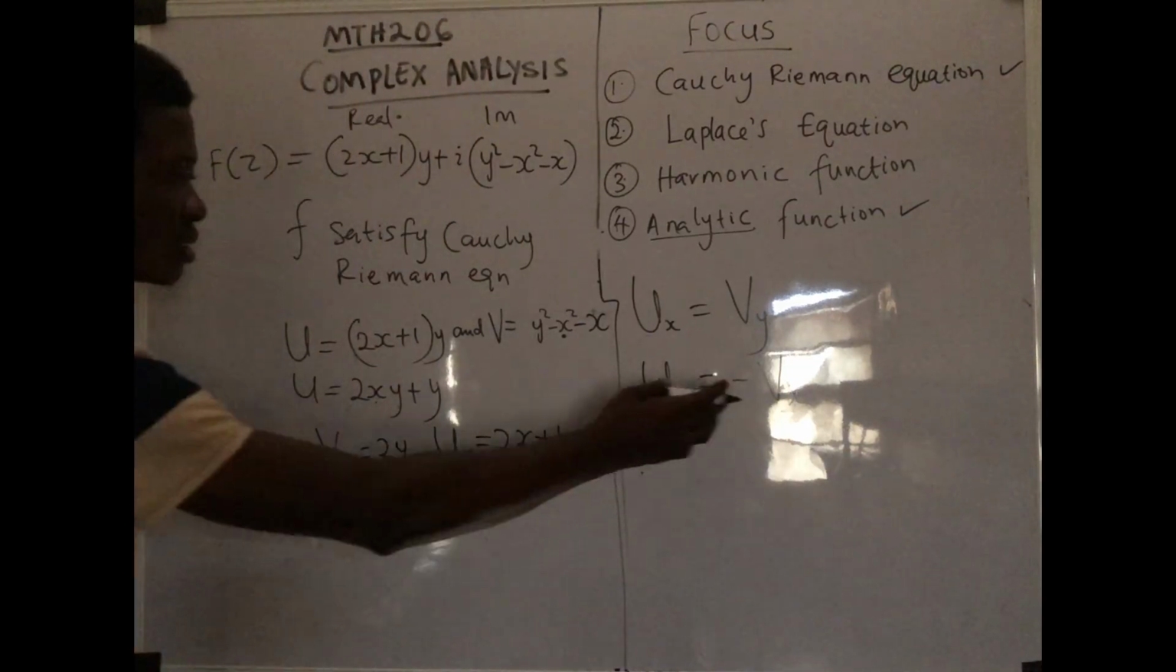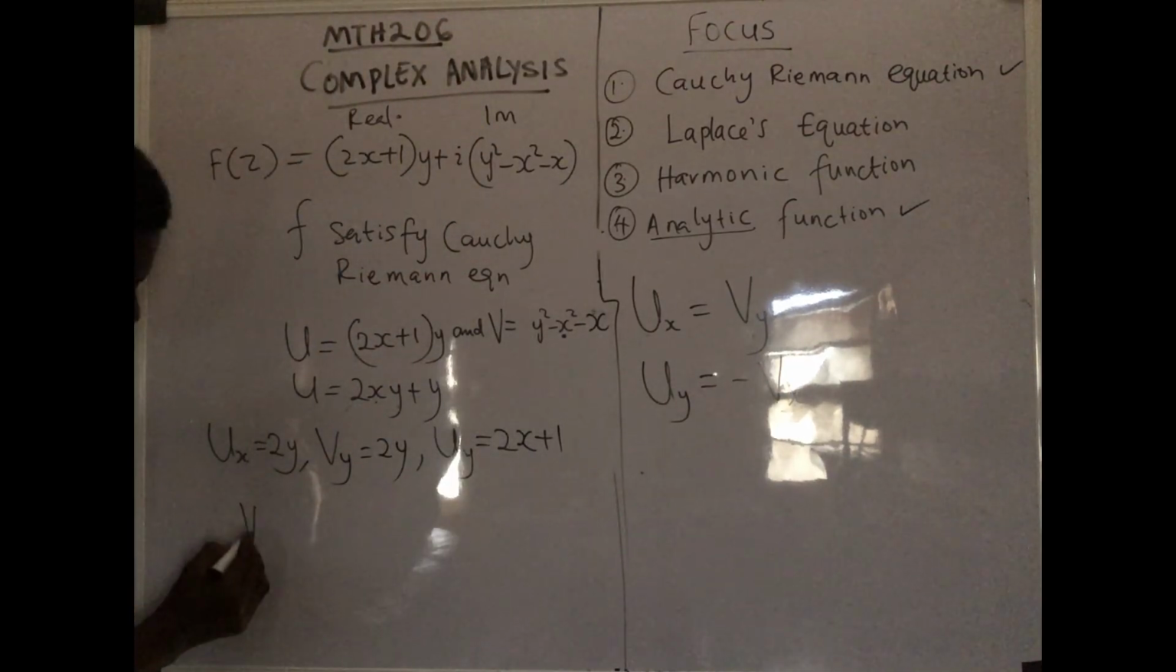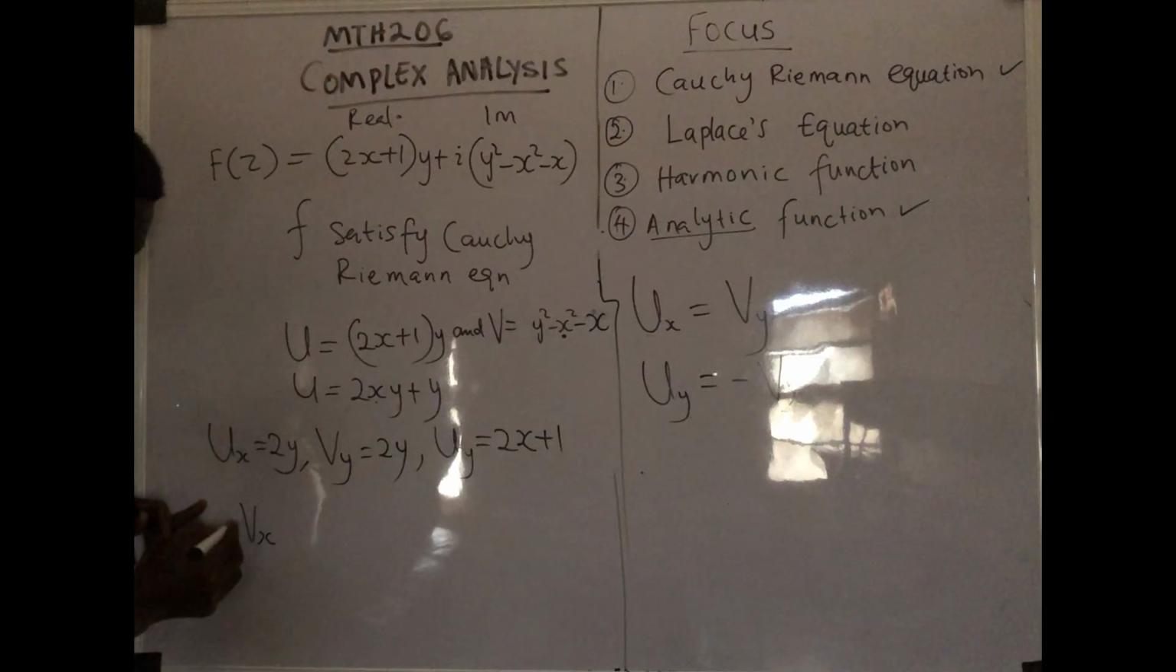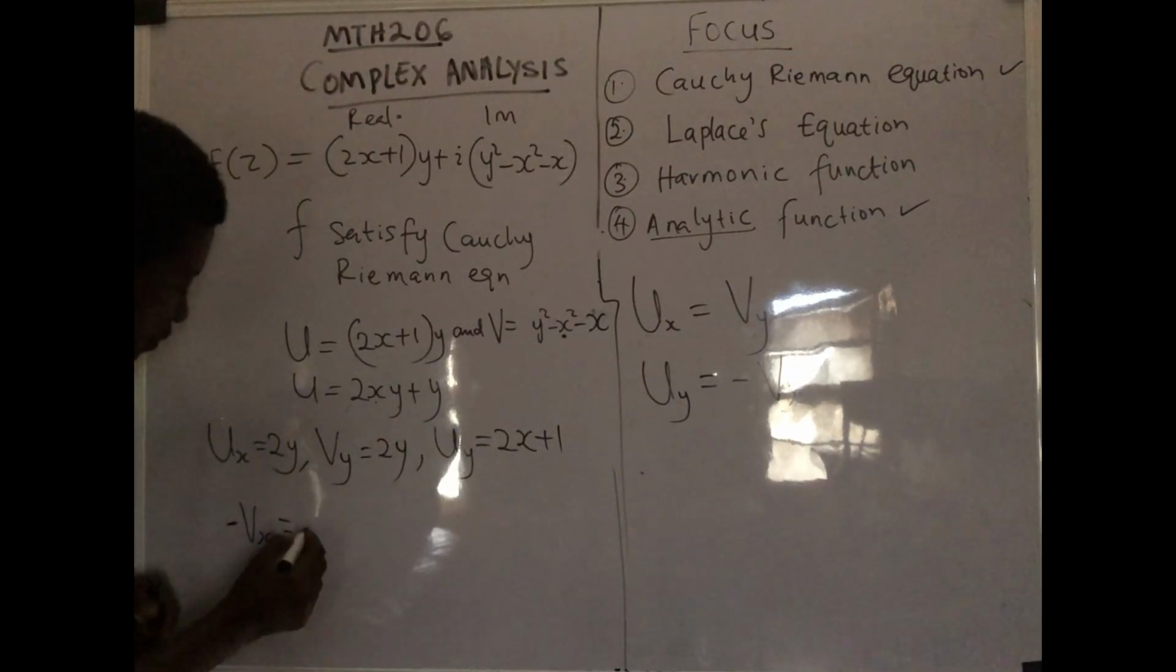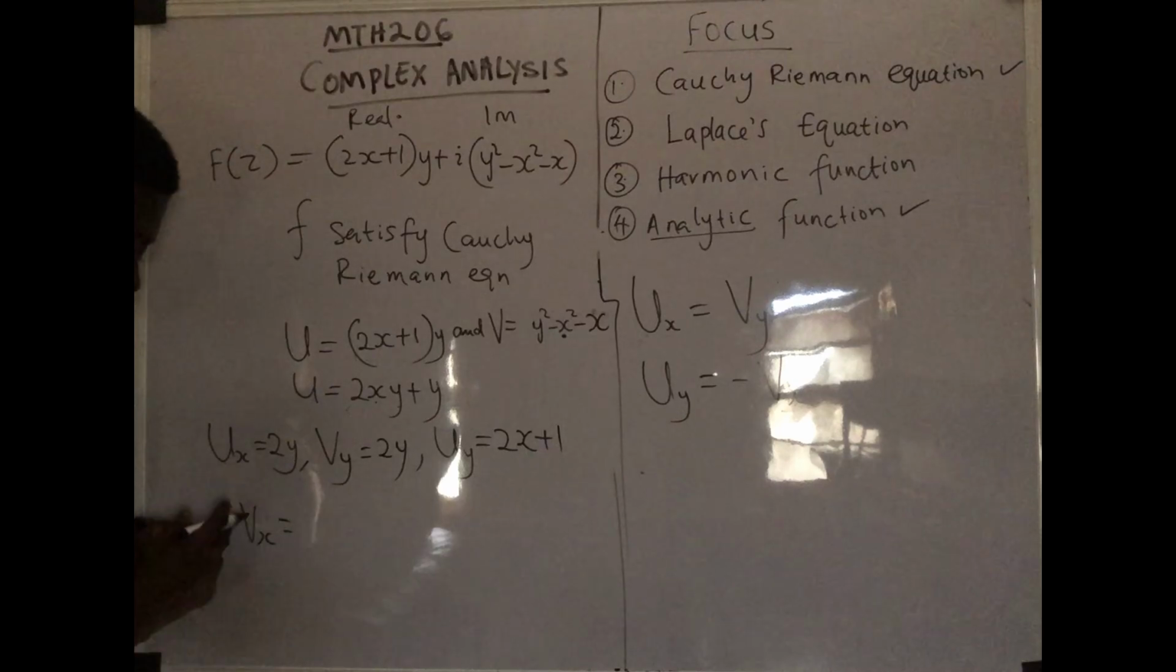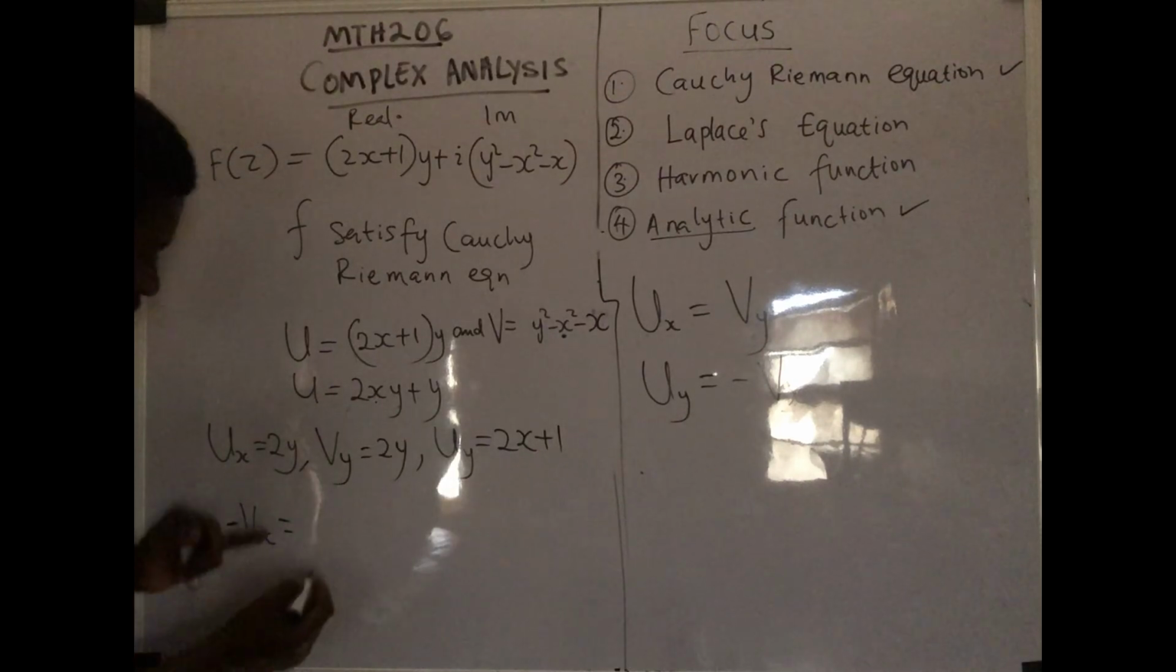So the next one is v subscript x. But this time around, we should put minus because that is what the formula states. So that implies that whatever we're going to do here, we're going to still multiply all through by minus. Let's see.